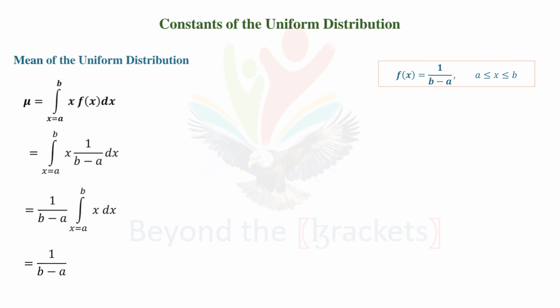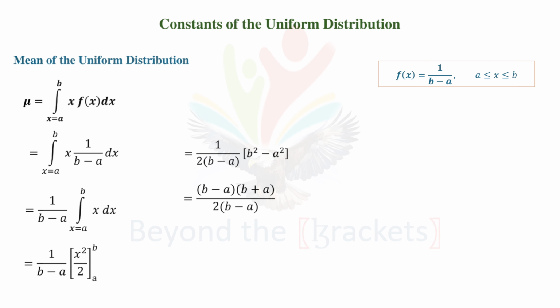Integration of x will be x square by 2. Substituting upper limit minus lower limit, we get (b square minus a square) by 2 into (b minus a). Using the identity, b square minus a square can be written as (b minus a) into (b plus a). Here b minus a in the numerator and in the denominator cancel out, and the mean of uniform distribution is given by (a plus b) by 2.